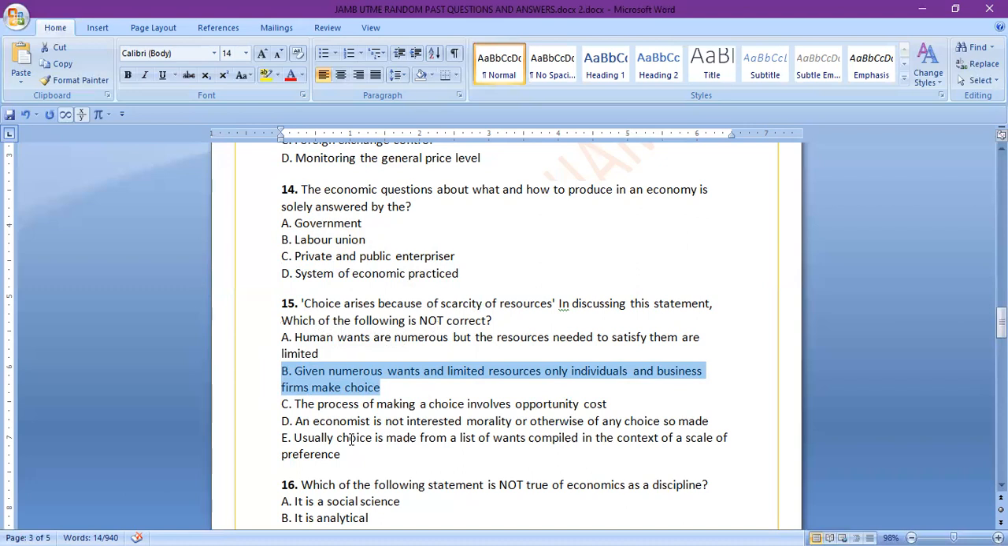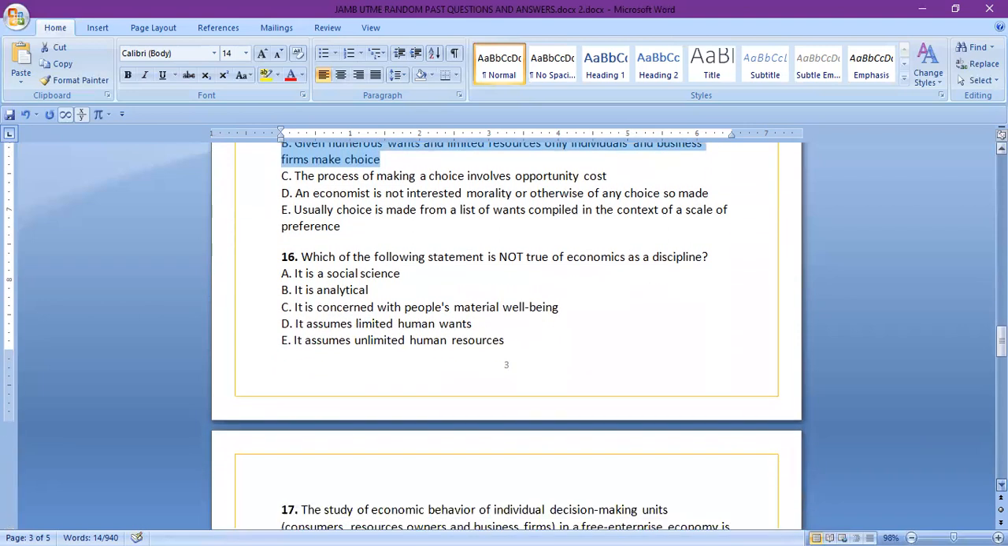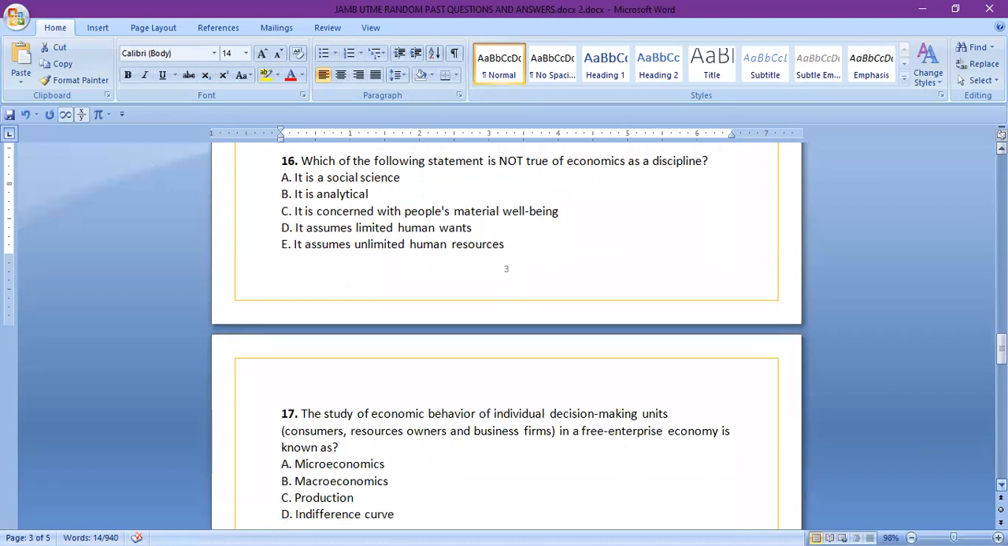It's not individuals and businesses only, but also government. In fact, more importantly, government also makes a choice when it comes to the issue of scarcity of resources. So all the other options are correct except for B, because B is saying individuals and business. But in economics, you look at the individual, you look at the businesses, and then you look at the government also. They all make decisions as far as choice and scarce resources are concerned.